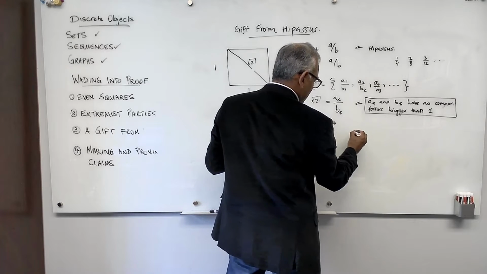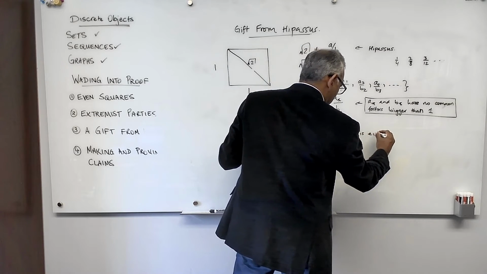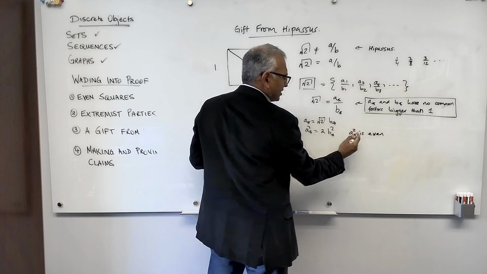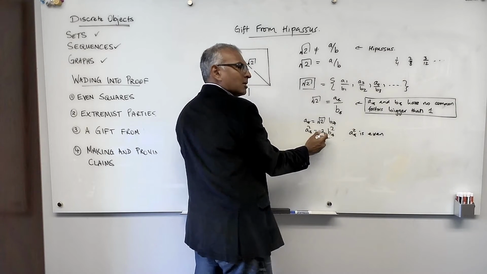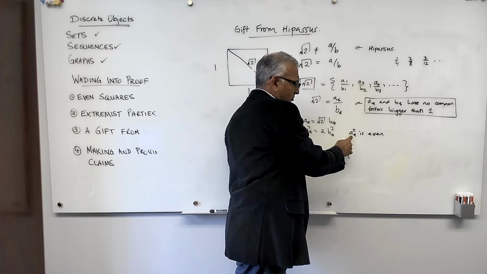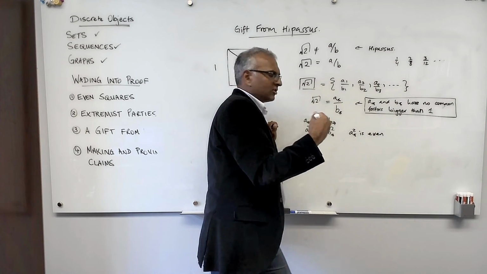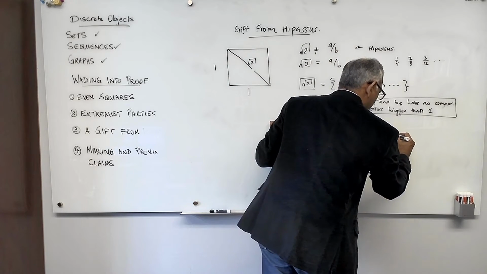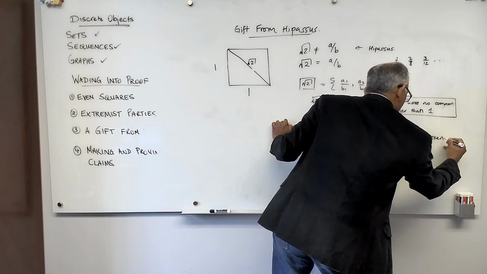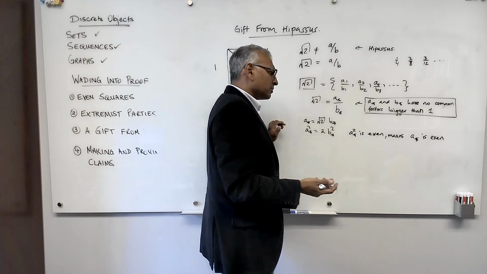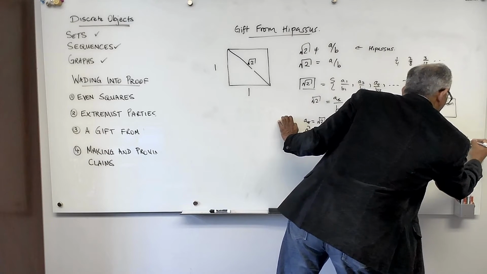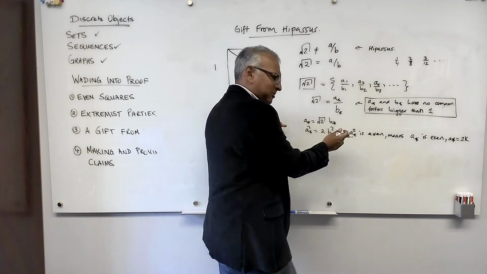But what this means is that a star squared is even. Pythagoras says yes, obvious, because a star squared is a multiple of 2. But then we proved, Pythagoras, that if a square is even, it came from an even number. So this means a star itself is even. Yes, good. So what this means is that a star is equal to 2k. Yeah.